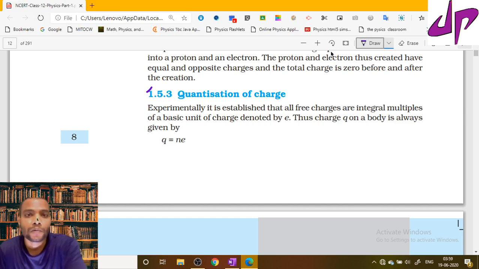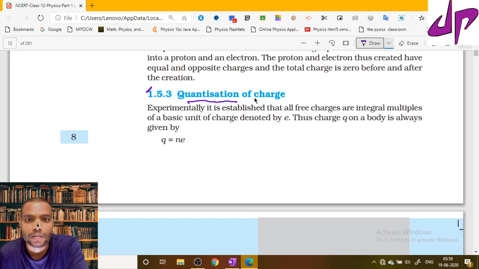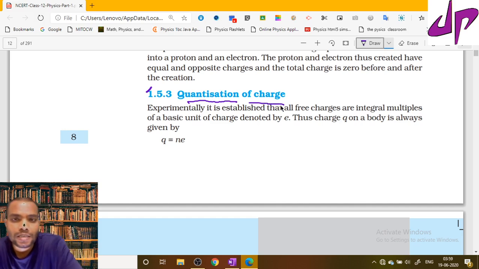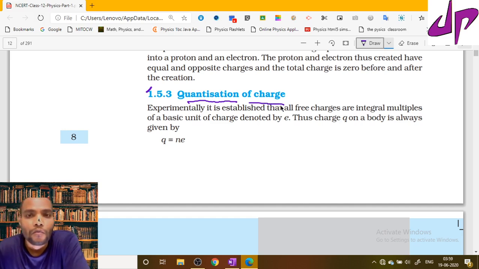Now the third property, a very important property, is quantization of charge. Charge is quantized. What does it mean? Suppose you rub a glass rod with silk cloth. We know that electrons get transferred from the glass rod to the silk cloth. Here the number of electrons transferred is a whole number.